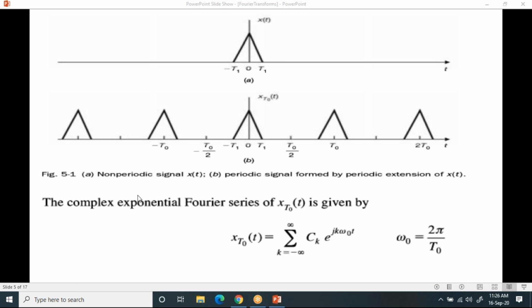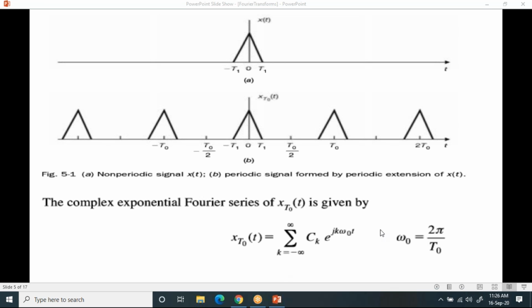First, I'm going to write the complex exponential Fourier series. You know why? Once I understand the complex exponential Fourier series, I can write the trigonometric Fourier series also very easily. So the complex exponential Fourier series for this periodic signal is given by x of t equal to sigma k equal to minus infinity to plus infinity ck e power jk omega naught t.